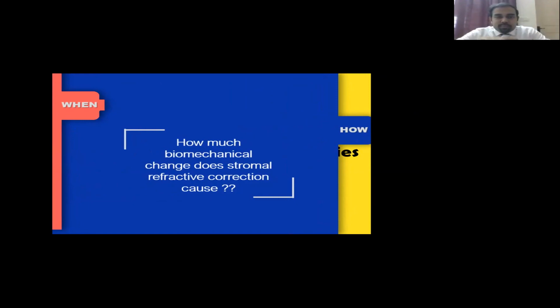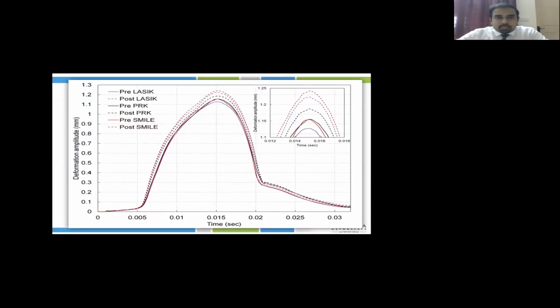So for a specific platform of ablation, say wavefront optimized, topo-guided or wavefront guided, if you know the amount of ablation in the center and the periphery, you can simulate it on your finite element model. Before LASIK, you can find out the actual biomechanics using the Corvis, and using your finite element model, you can find out what the deformation amplitude would be after the surgery. This is called predictive modeling. This is not currently available in the Corvis device, but it is one of our works published in the Journal of Refractive Surgery in 2019.